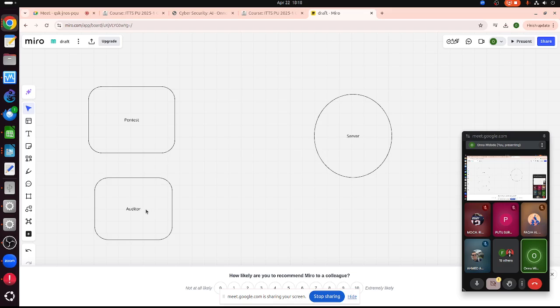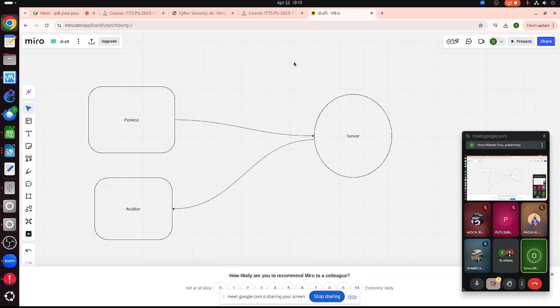The auditor mostly looks at the log and the configuration files. The auditor can be auditing ISO 27000 or something like that, while the pen tester is trying to check the server and attack it. So the normal way is the pen tester will attack, and the server will respond. The auditor will grab the information from the server, download it, and audit manually by hand. Same thing with the pen tester, they will do it manually by hand.